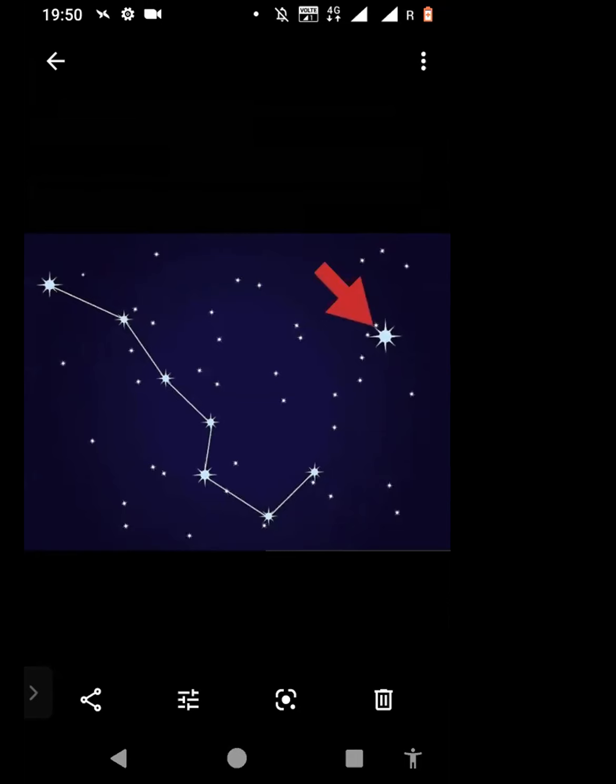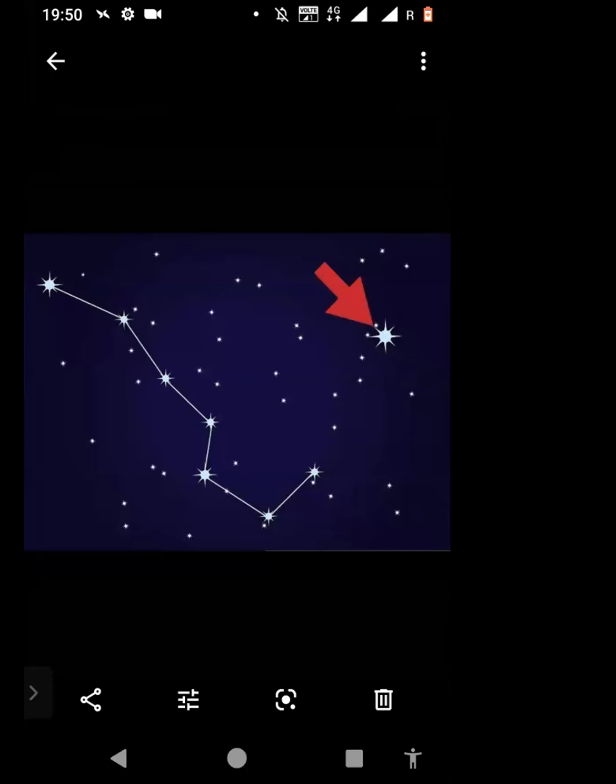So how many stars are these? These big stars: 1, 2, 3, 4, 5, 6, 7. These 7 stars are very easy to spot if you just look in the sky. They will be in a direction, in a spoon shape. So there is this red arrow, and this red arrow is pointing towards the pole star.